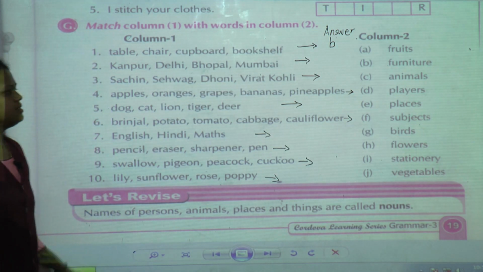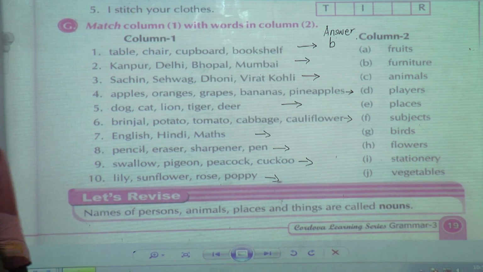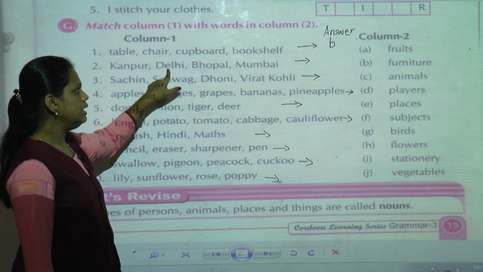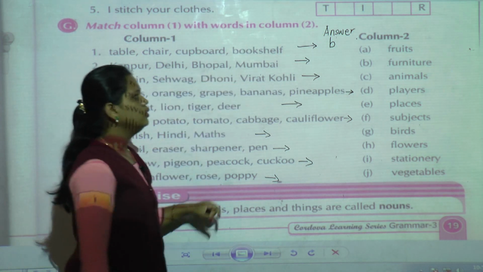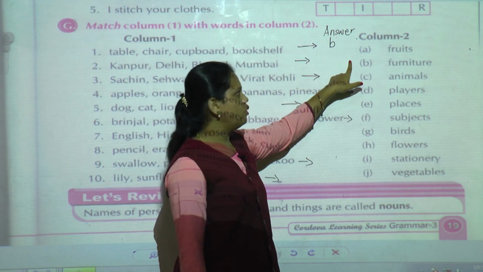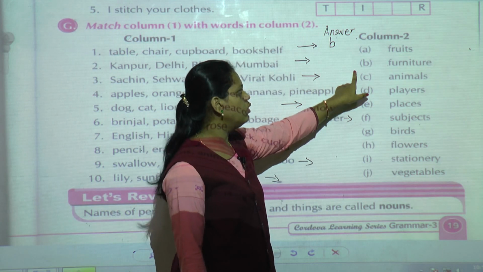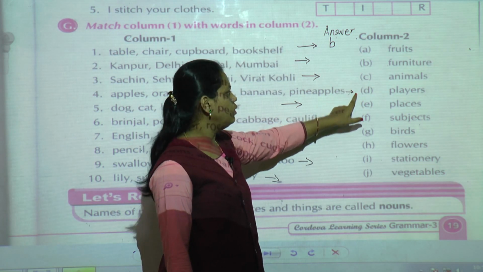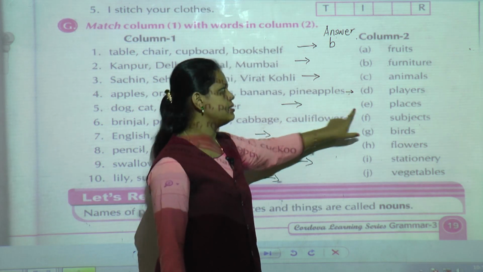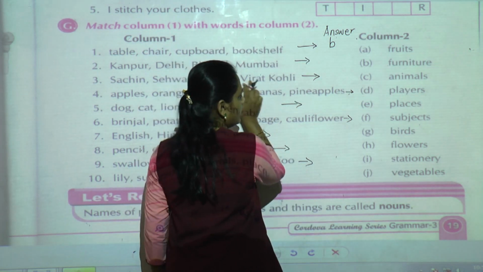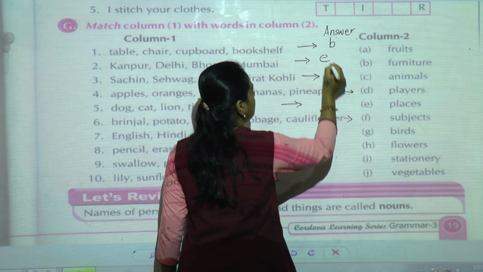Here you can see some cities' names are given. What do we have to call these? Are these fruits? No. Furniture? No. Animals? No. Players? No. Places? Yes. So these are all places. So second one answer is E.